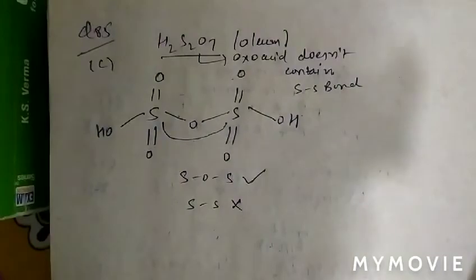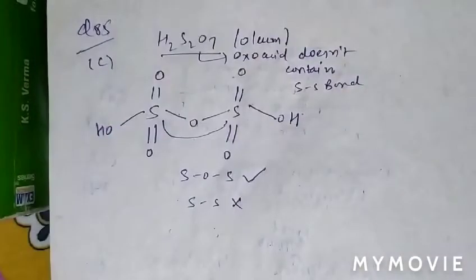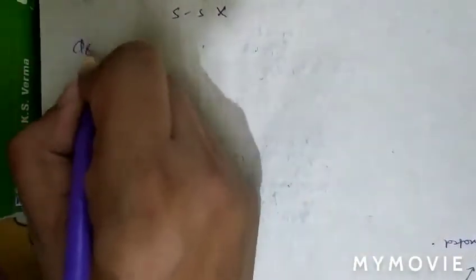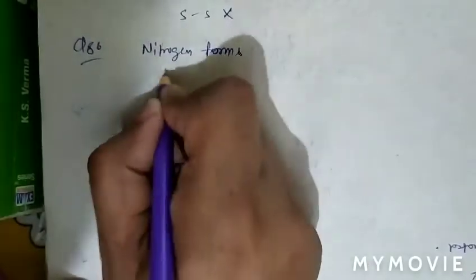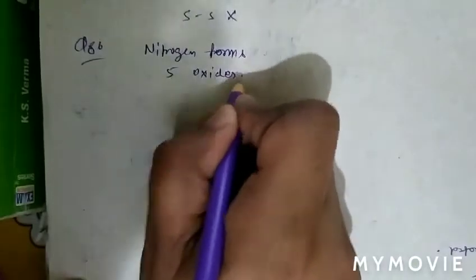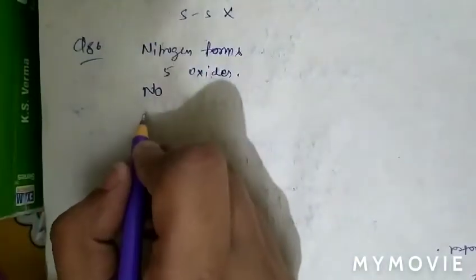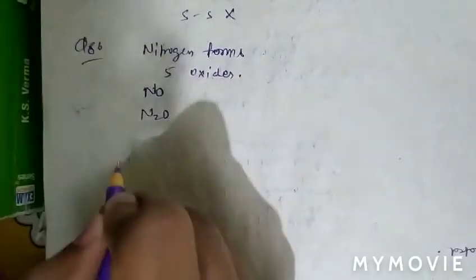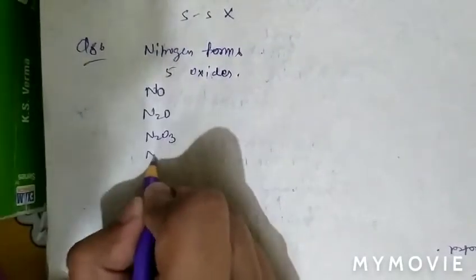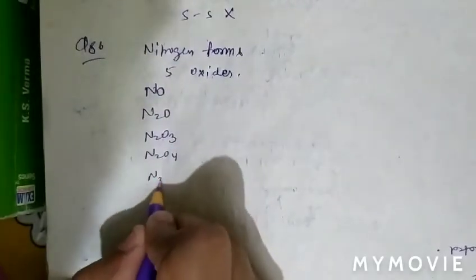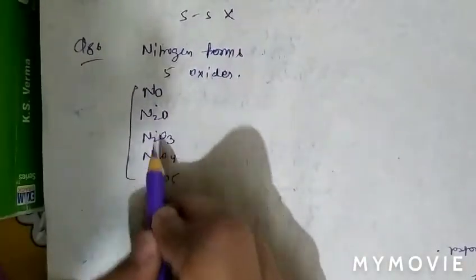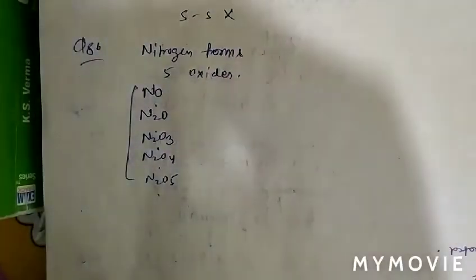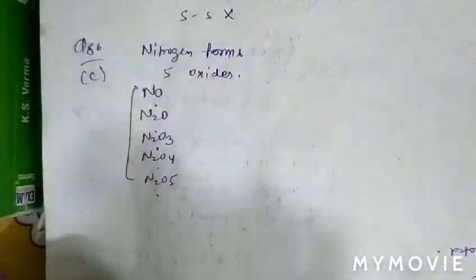See question number 86. What is given there? Nitrogen forms how many oxides? As we know, nitrogen forms 5 oxides: one is NO, nitric oxide, and N2O, N2O3, N2O4, and N2O5. So nitrogen forms 5 oxides: NO, N2O, N2O3, N2O4, and N2O5. So question number 86, option C is correct.